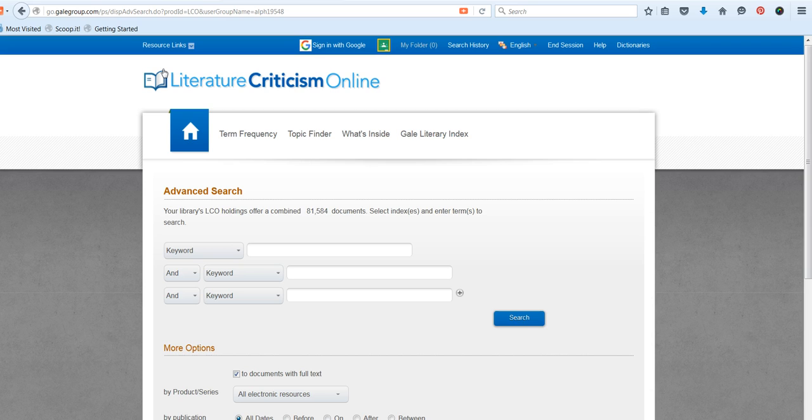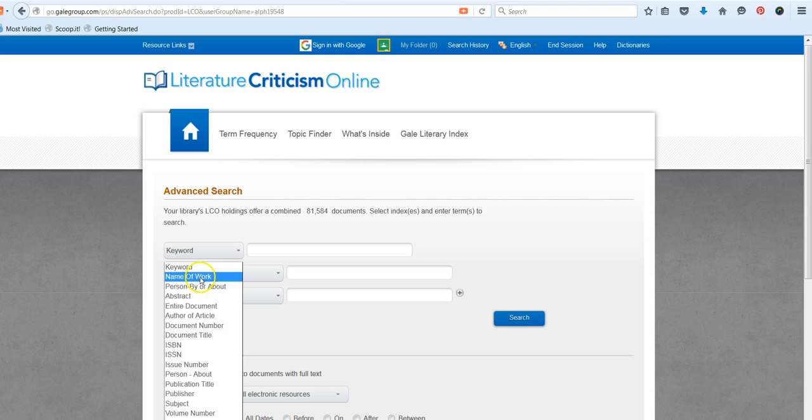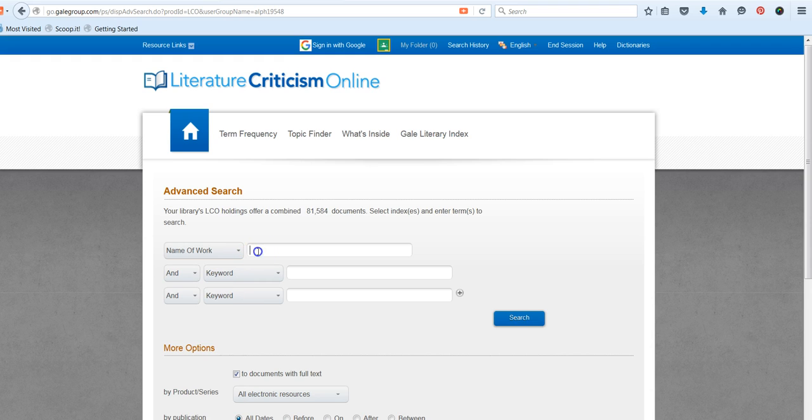The advanced search defaults to a keyword search, but we recommend that you start with name of work. This will get you more strategic results. You could also use the search by or about the author, but again, we recommend you begin with the name of the work.